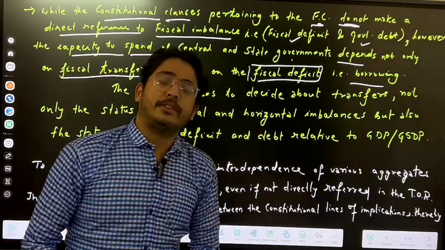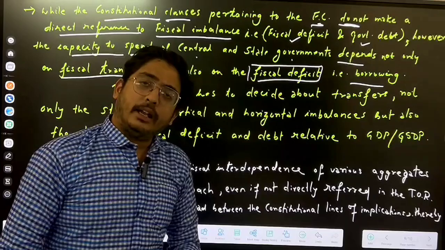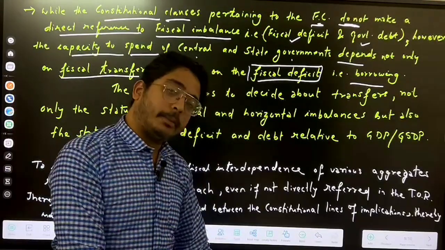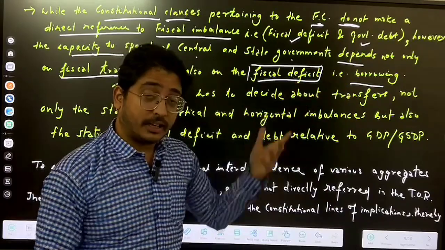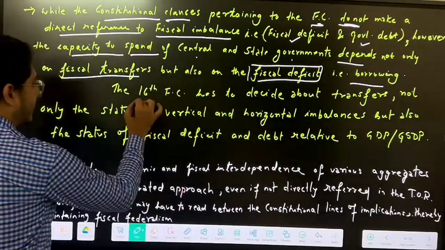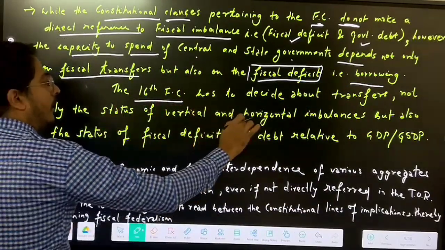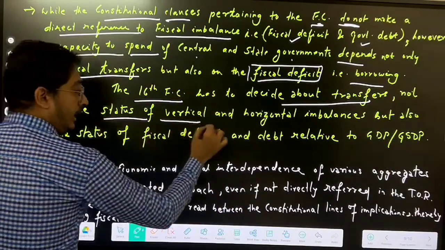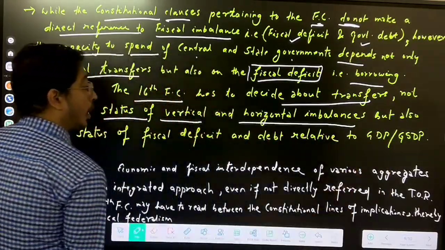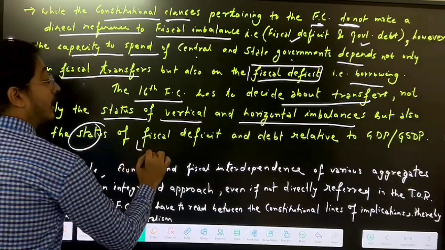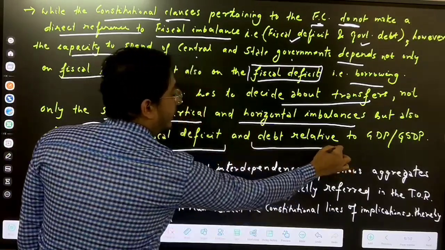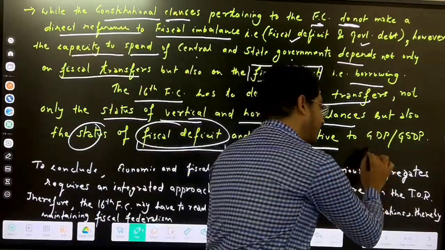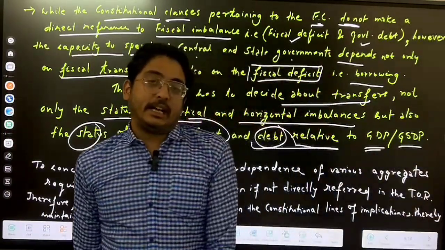To have a prudent fiscal discipline, two things are needed. One is how much transfer is coming, and also how much they are borrowing, that is the fiscal deficit. So the 16th Finance Commission has to decide about transfers, not only the status of vertical and horizontal imbalances, but also the status of fiscal deficit and debt, relative to the GDP or the state GDP.